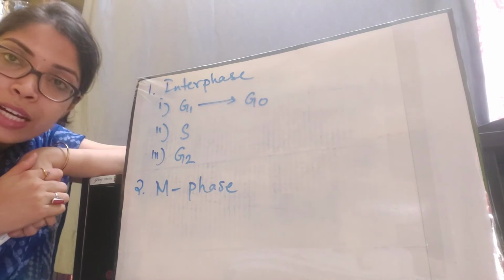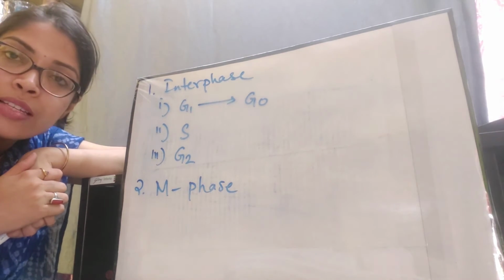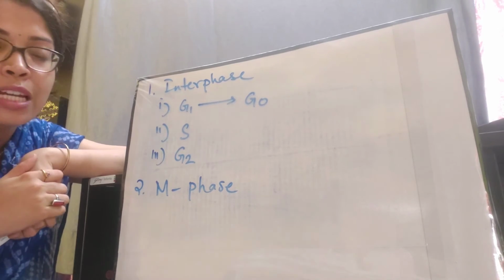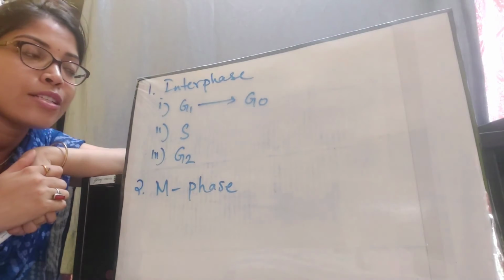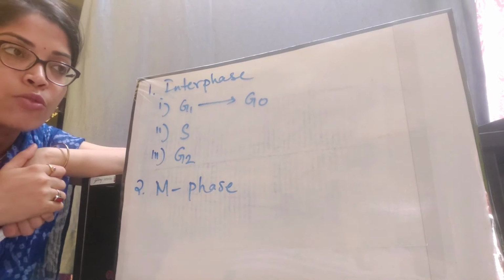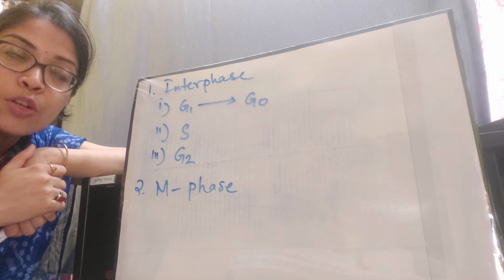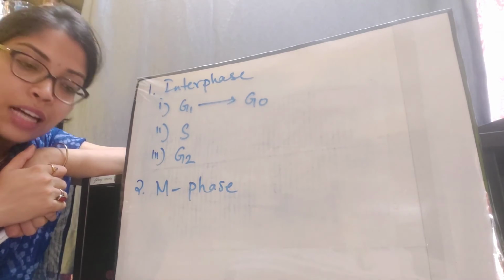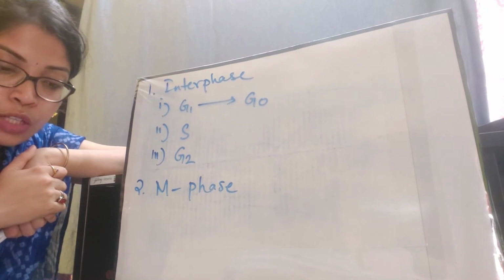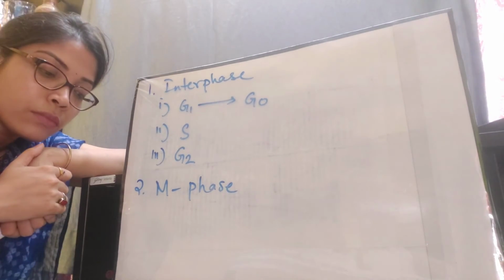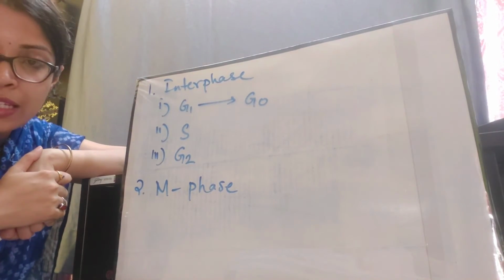The first one is karyokinesis, meaning the division of the nucleus, which takes place via 4 stages: prophase, metaphase, anaphase, telophase. And the second phase of M phase is known as cytokinesis, which is the division of the cytoplasm, after which 2 daughter cells are formed. So this is all in detail about the different phases of the cell cycle.